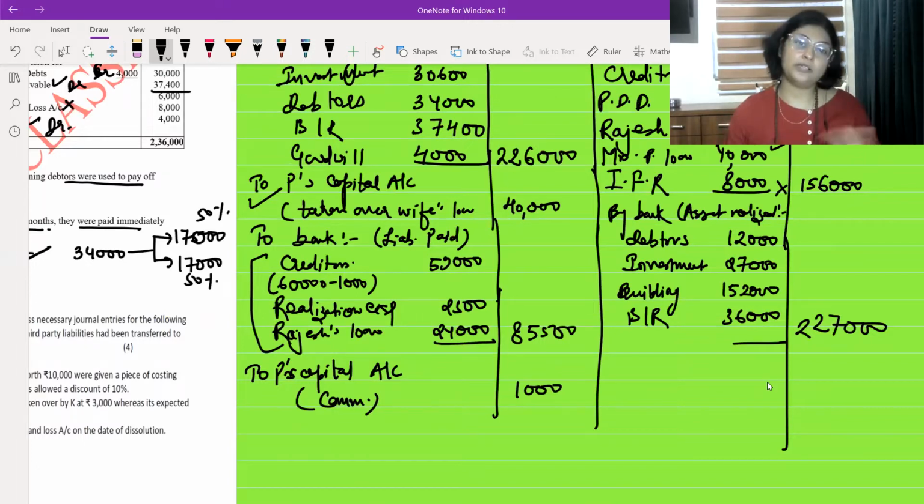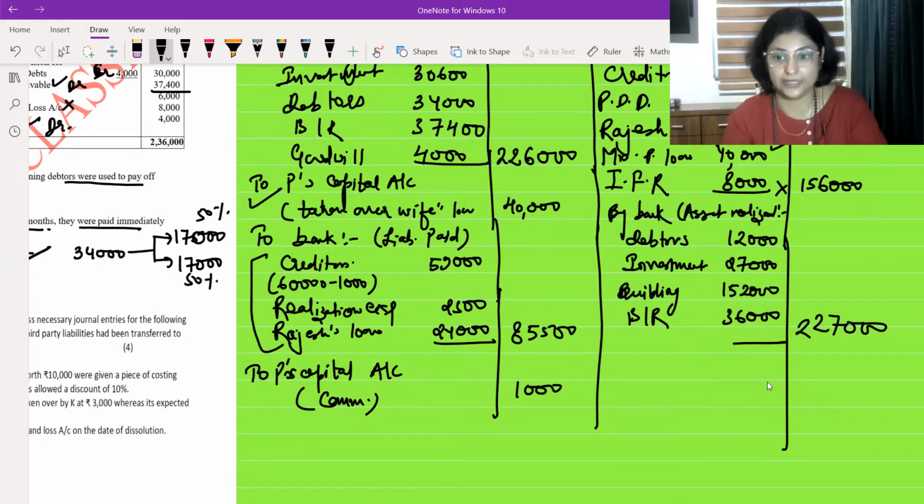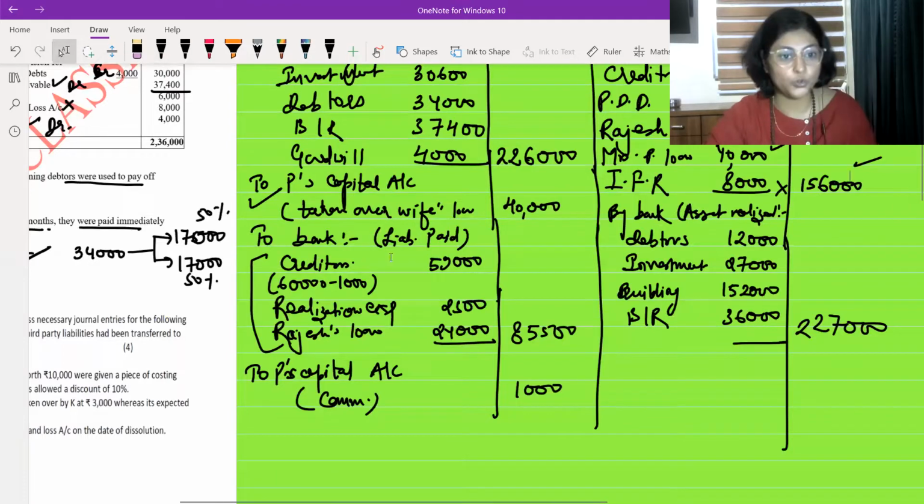Okay, now I'm not taking out the final answer of this because now simply calculation is left. So I hope you will do this much on your own. Here you have to take out the total: 2,26,000 plus 1,56,000 minus 2,26,000 minus 40,000 minus 85,500 and minus 1,000. Okay, so there is a profit on dissolution. Realization gain is there. 2,26,000 plus 1,56,000 is greater than this total. Fine. So I hope this much you will do on your own. We are ready to move to the next question.